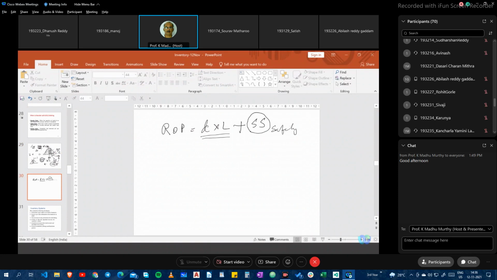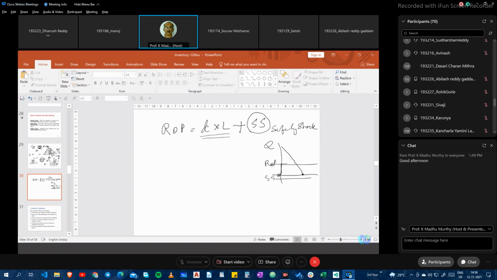In the curve that I have been drawing, after this reorder point, I am trying to create some more level, which is called the safety stock. Earlier, I was placing an order when my inventory came to the reorder point.